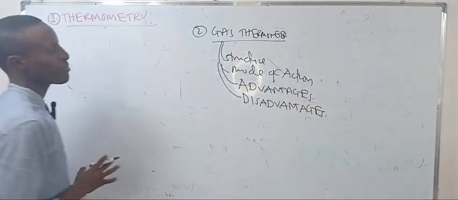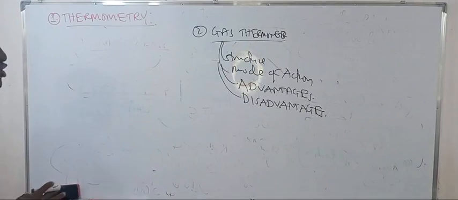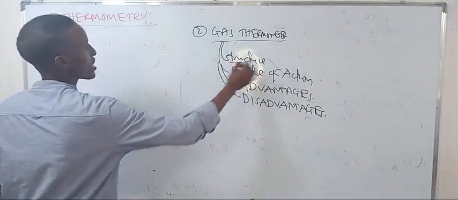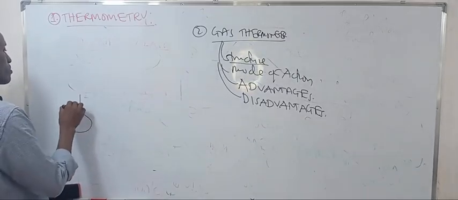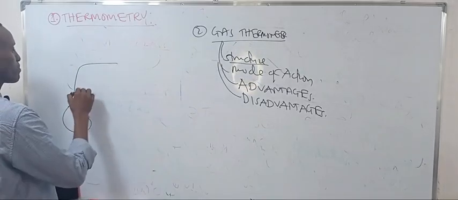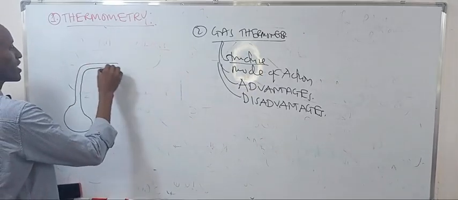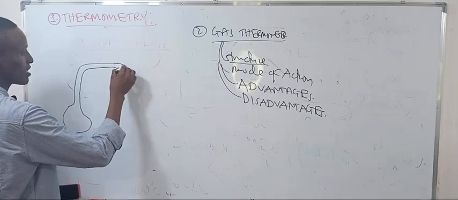So let's discuss the gas thermometer. Talking about the structure, this is the bulb, and it has a certain stem here.